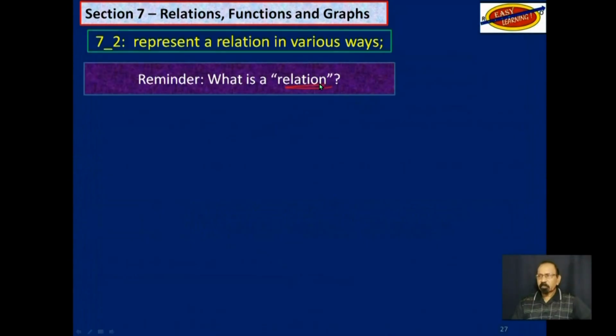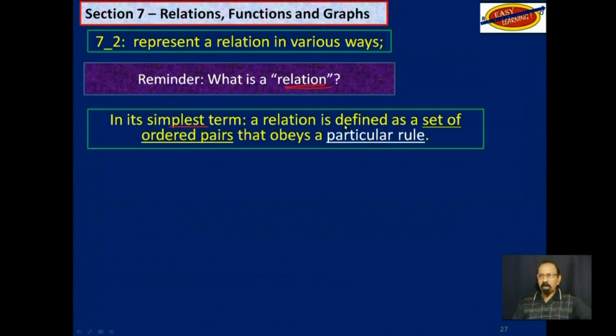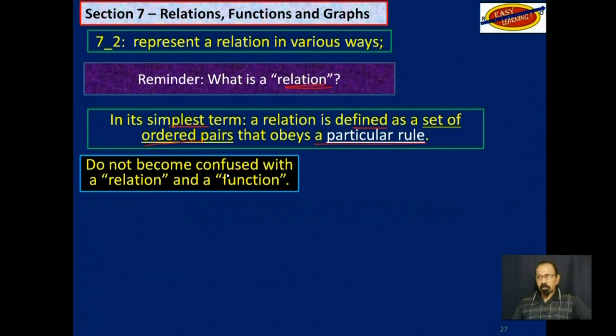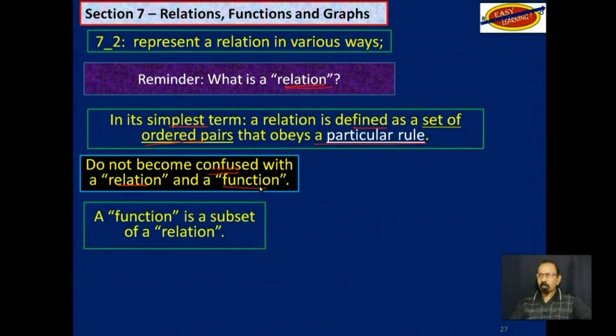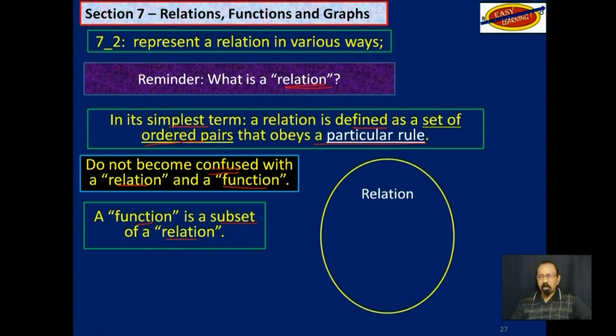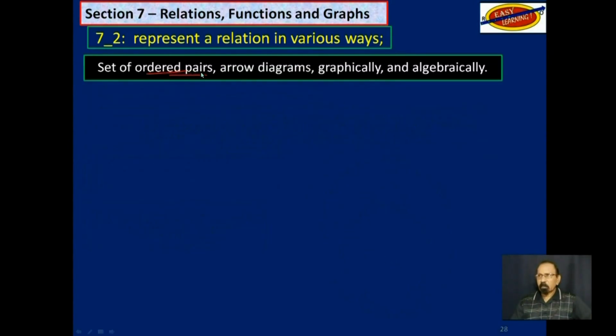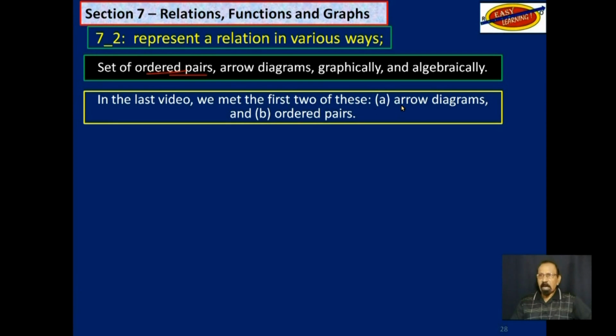So what is a relation? In its simplest term, a relation is defined as a set of ordered pairs that obeys a particular rule. As I pointed out in the last video, do not become confused with relation and function. A function is a subset of a relation. If in this ellipse here you have all relations, then functions will be a subset within that. So let's begin with these. We will begin with arrow diagrams first, and then we will look at ordered pairs.